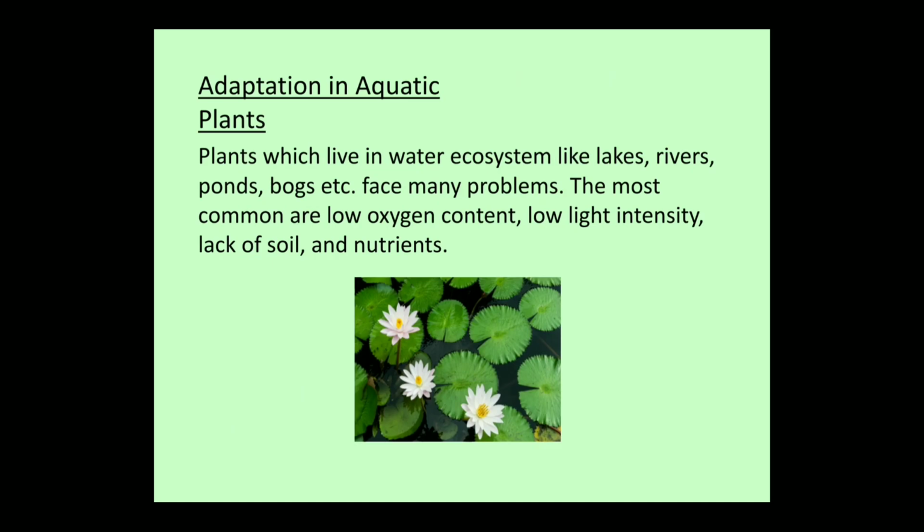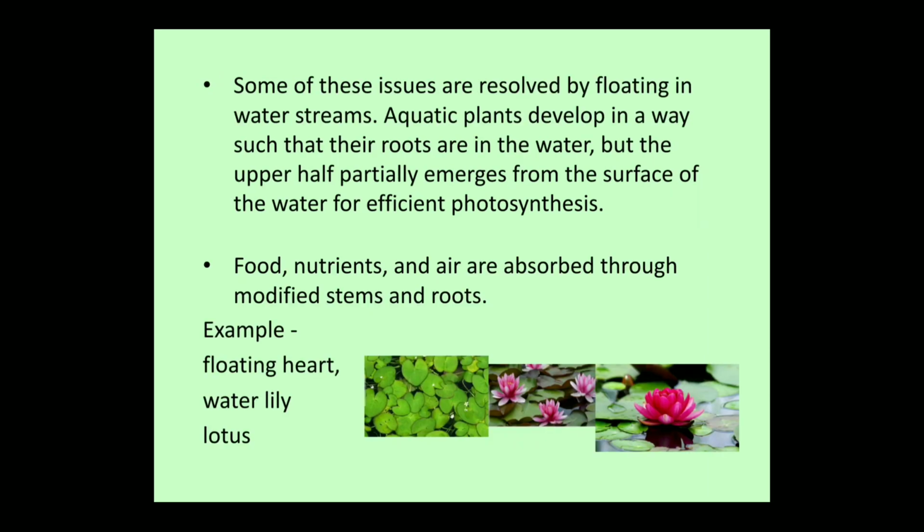Adaptation in aquatic plants. Plants which live in water ecosystems like lakes, rivers, ponds, bogs, etc. face many problems. The most common are low oxygen content, low light intensity, lack of soil, and of course, nutrients. Some of these issues are resolved by floating in water streams.